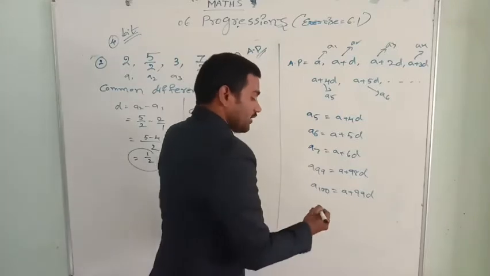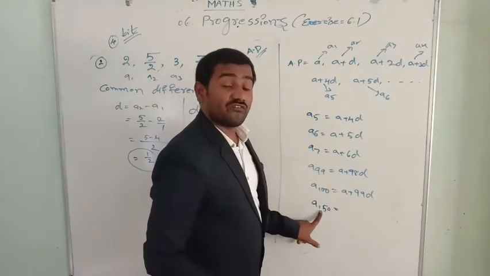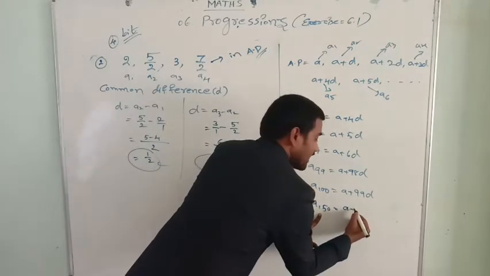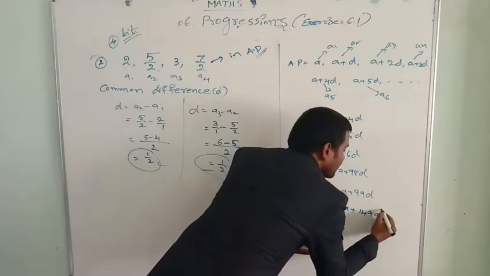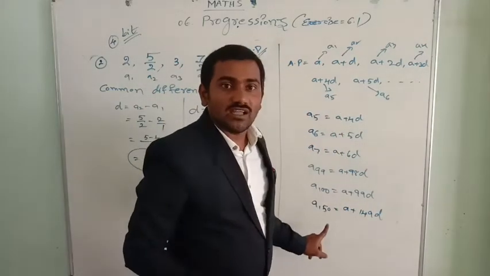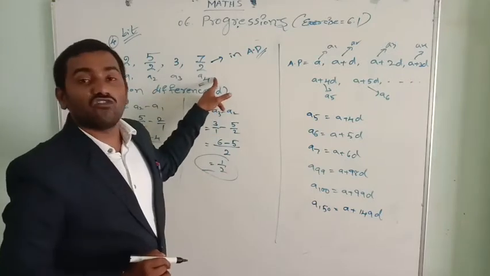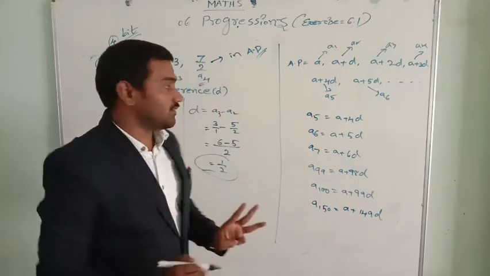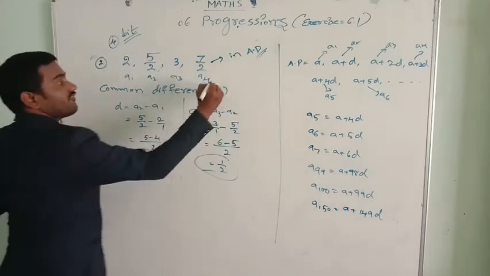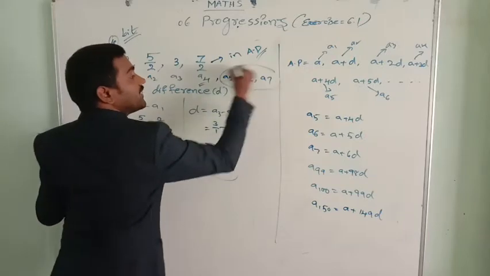If you want to find the A150 term, it is A plus 150 minus 1, that is 149D. Why did I tell you this? To understand how many terms are there. They gave terms till A4, so how many next terms do we need to write? 3 more terms. That means A5, A6, A7 we need to write now.